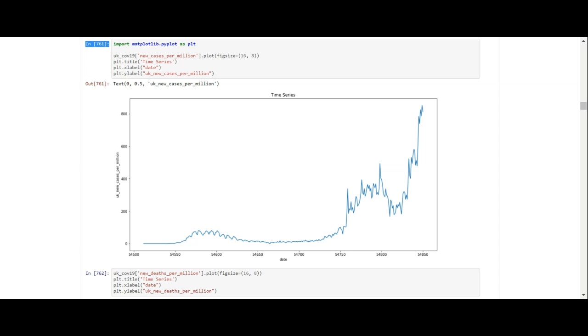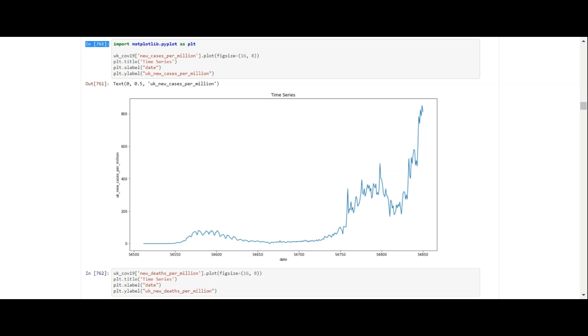Because it was a lot more infectious, it's a lot easier for people to actually catch COVID-19. As a result of that, we went into a second lockdown from November to December. And it decreased the cases a little bit, but not a lot.